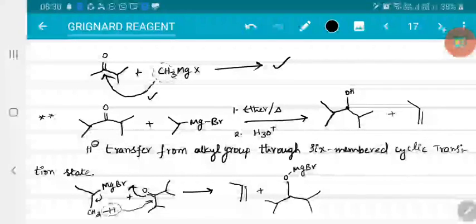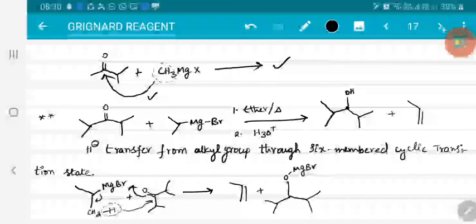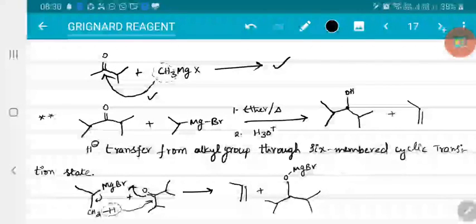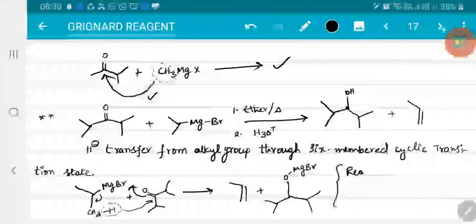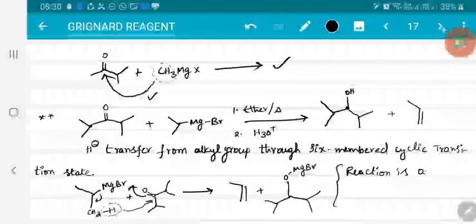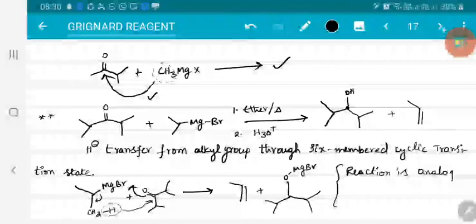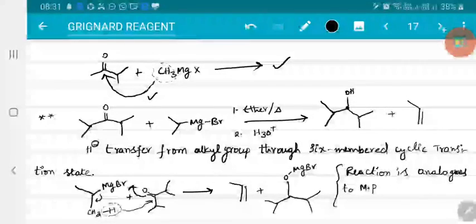Right. So this is similar to MPV reduction.